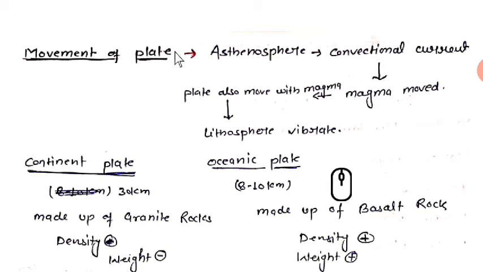Yeah, next, movement of plate. What is movement of plate? Asthenosphere contains the convectional current, okay. The plates also move with magma. What is magma? I have said, you know, right? Go backward and see what I have said. Magma will get moved. This convectional current called magma moves, and the plate also moves with magma. This magma is located in the lithosphere.